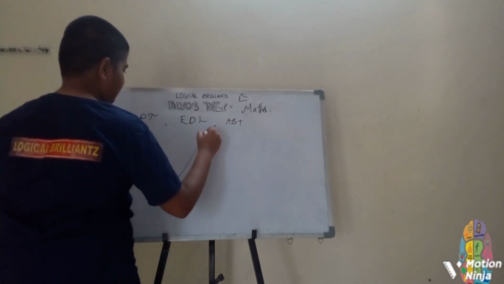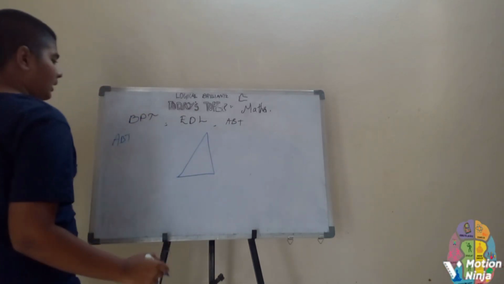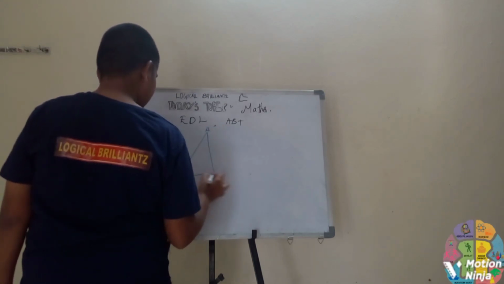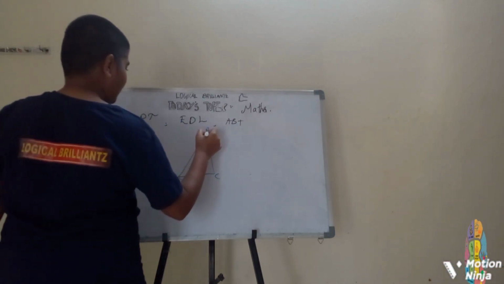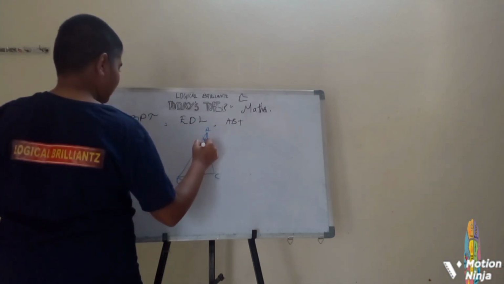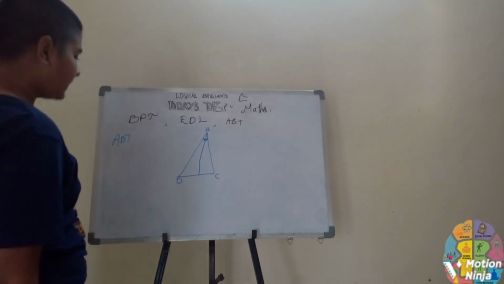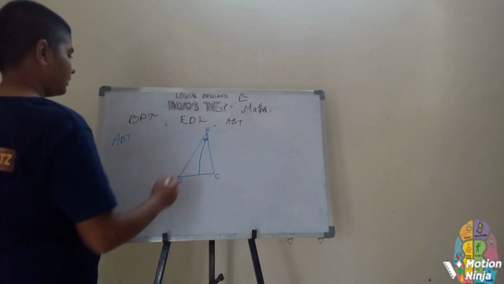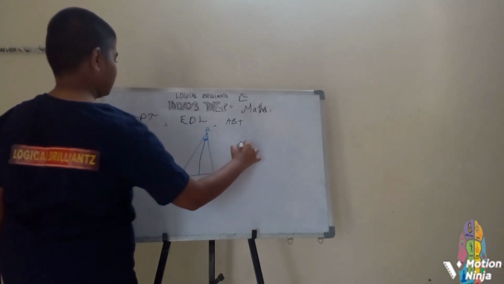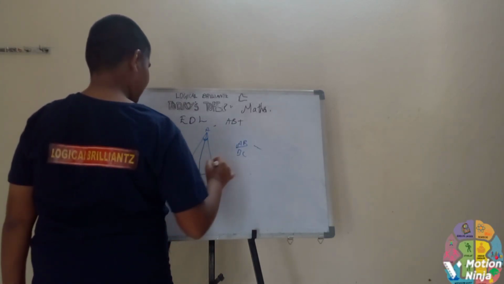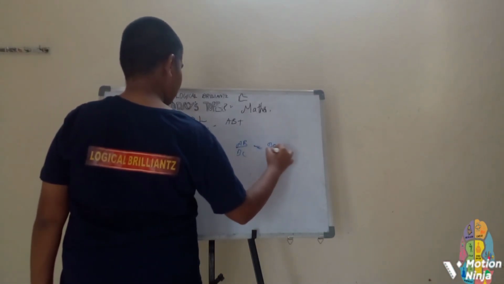Take a triangle. This also belongs to triangles. Let's suppose this triangle is ABC. If the angular bisector of angle BAC is extended to meet the opposite side at a point, let's take this point as O, then AB/AC = BO/CO.